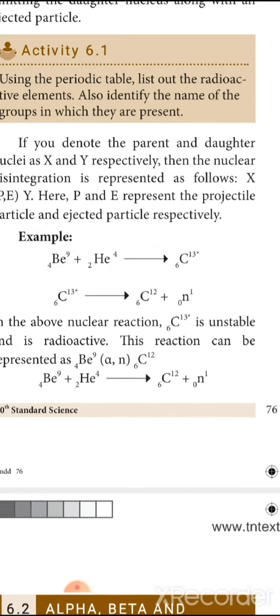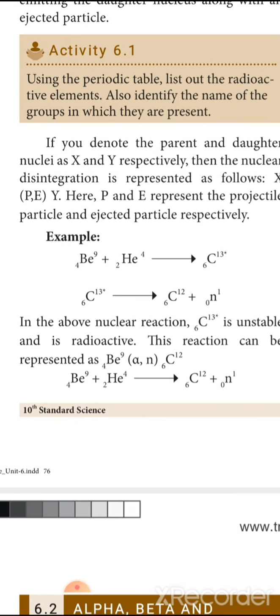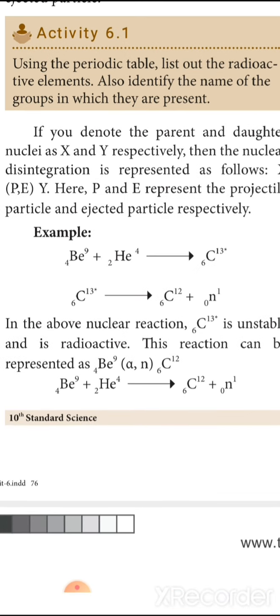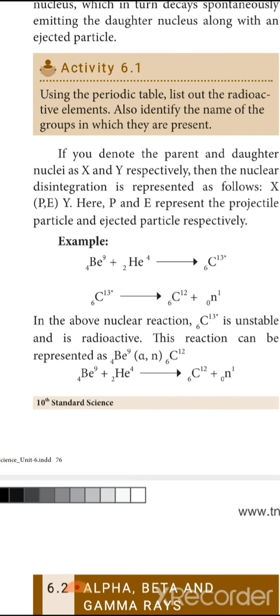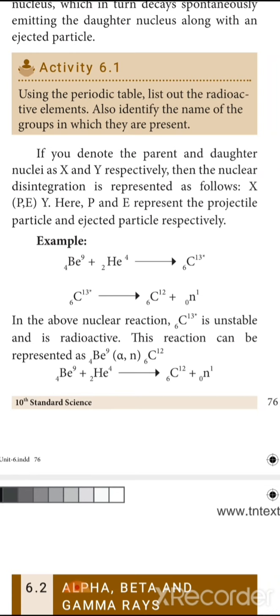In artificial radioactivity, what we have seen is that normal elements such as boron and beryllium also emit radiations by bombarding the atom elements with alpha particles.